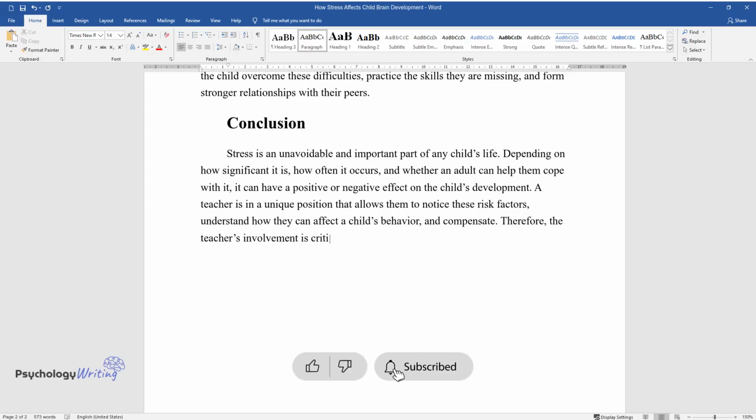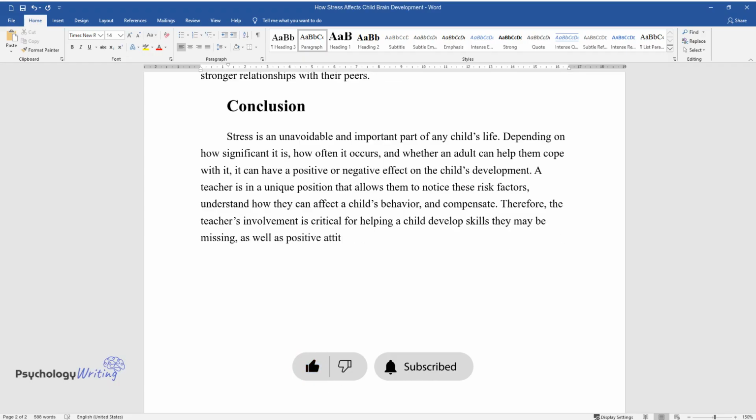Therefore, the teacher's involvement is critical for helping a child develop skills they may be missing, as well as positive attitudes in life.